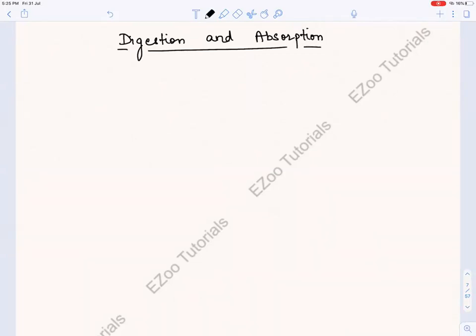So now today we will be starting with the structures. So the first structure that we'll be doing is mouth, or buccal cavity, or oral cavity. Okay. So in this very small video, we'll be doing this, and in the next video, we'll be doing teeth, and then we'll continue like this with the different structures.